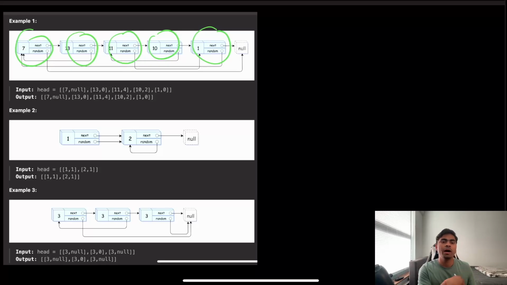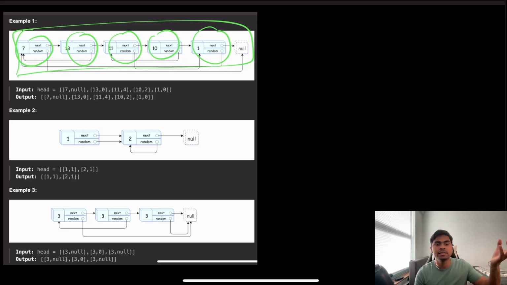Then we go through the old list node by node, see what the old node is pointing its random pointer to, and point our new node there, which will be accessible in O(1) time using the hash map. So we'll use a hash map. It's going to take O(n) space complexity, but it will make our life easier for time complexity, to access the elements that are already there.